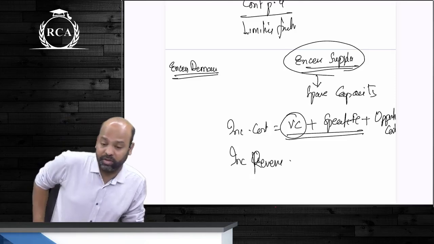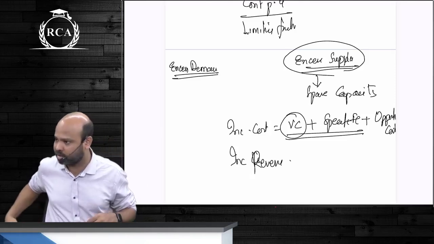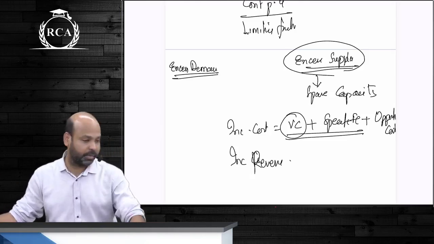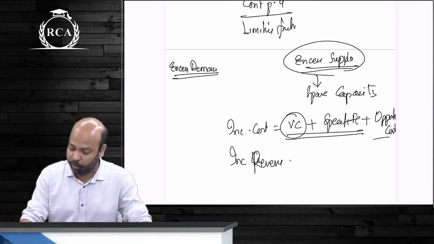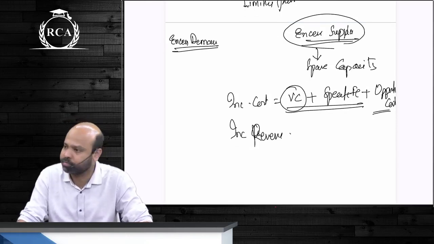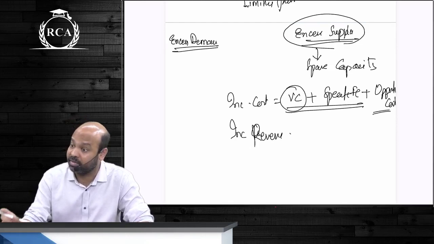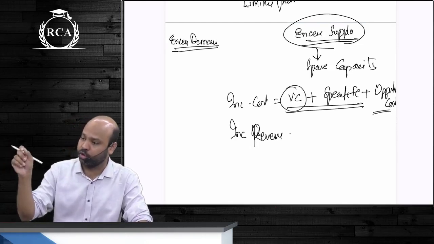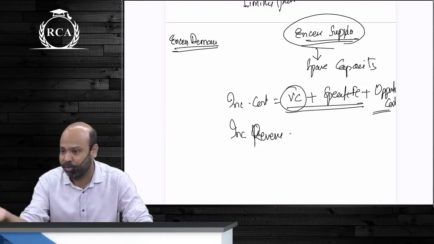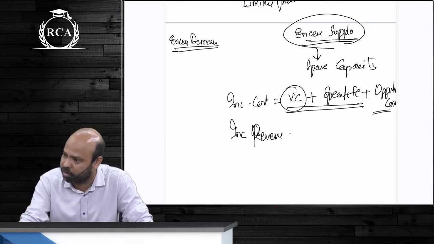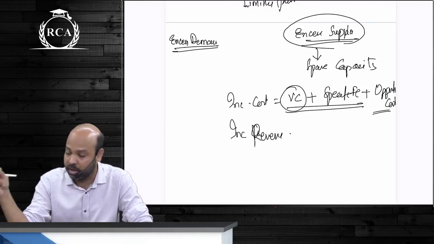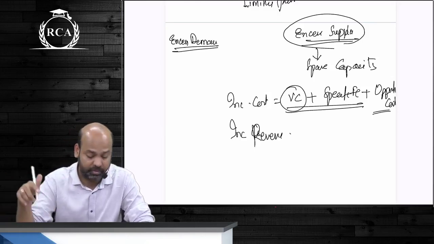I said if you receive a special order or export order, beta, and you have spare capacity, this is how you will take a decision. In excess demand, beta, what will you do? You will consider opportunity cost also. If minimum price is asked, what will you do? Minimum price is equal to incremental cost. Most likely incremental cost, beta, is going to be your variable cost. But if there is opportunity cost, you have to include that opportunity cost also. You have to include your product specific fixed cost also. Are we clear? Any decisions, beta, here will be based on this.